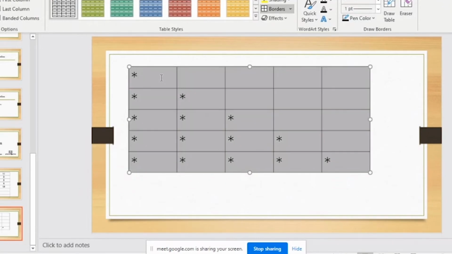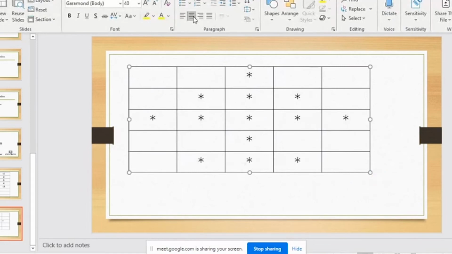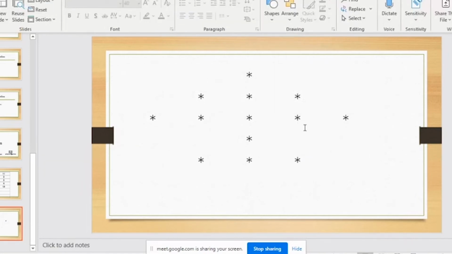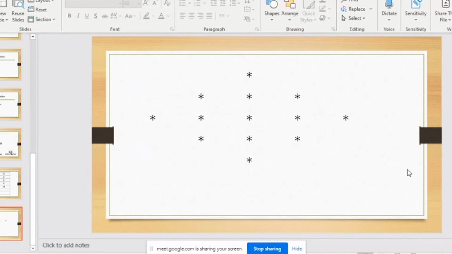I'll just show you here. We call it the diamond pattern.